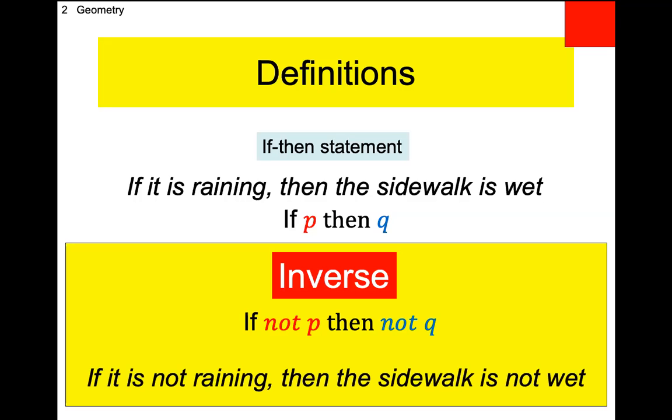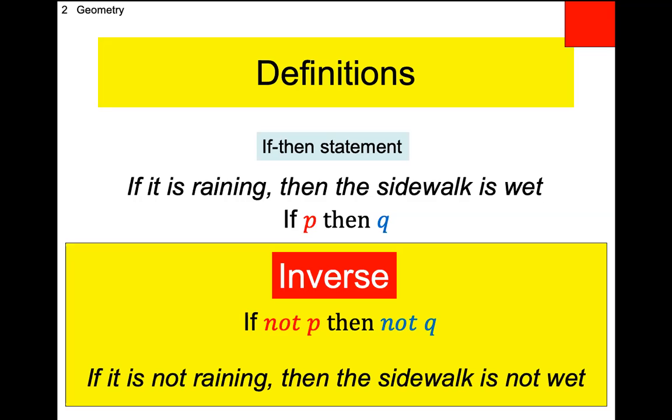So that's how you construct an inverse. Inverses are not hard to construct. What is generally hard to remember is, well, what's the construct? So if you have this in your notes, if not P, then not Q, and this perfect example right here, I would put everything that's on this slide in your notes, and then it's easy to construct an inverse. You just follow this construction as it appears on the screen.